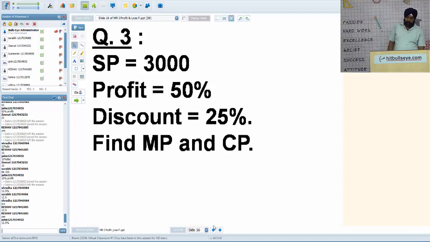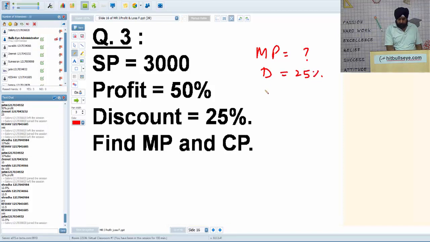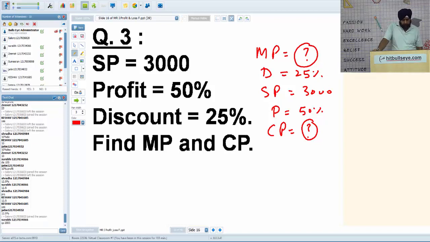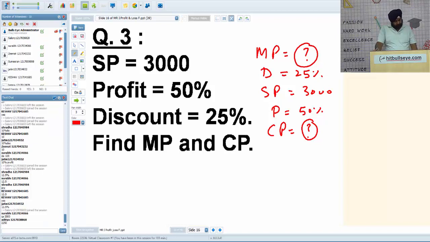Now SP, profit and discount are given. Remember the hierarchy. First comes the mark price. Second comes discount, which is given as 25%. Then comes selling price, which is given as 3000. Then comes profit or loss, which is given as 50%. You have to find the cost price. So these two things are missing. Remember the hierarchy we have already done and solve the question. Whole profit and loss is dependent on this hierarchy. CP is 2000. Exactly.